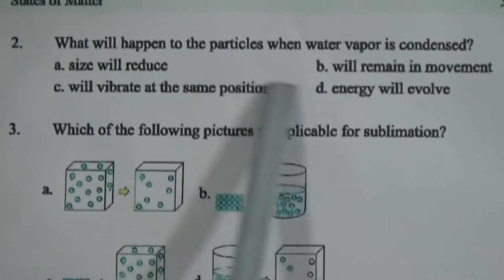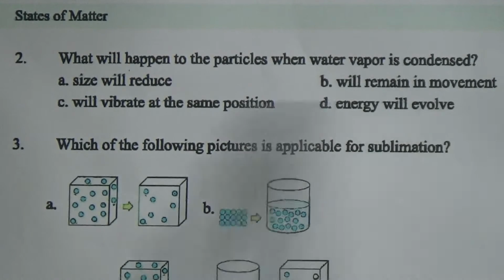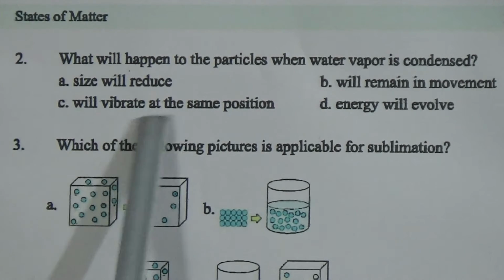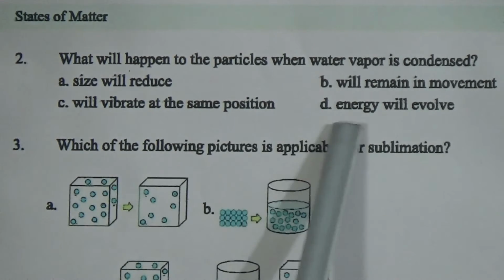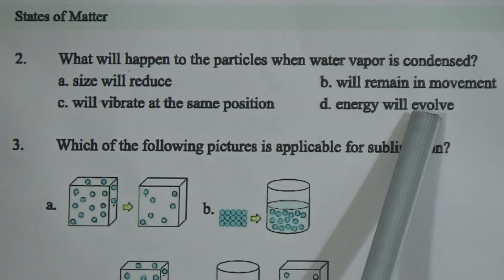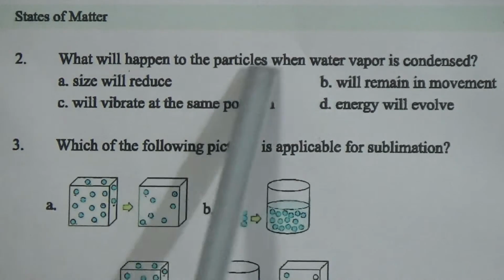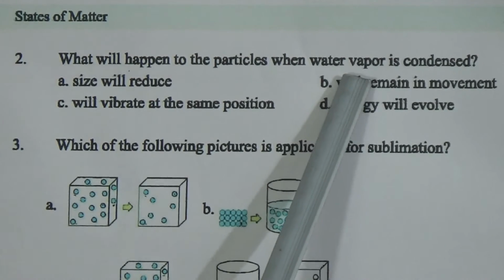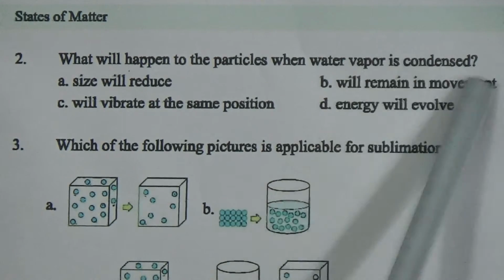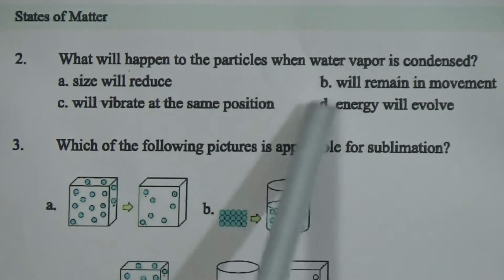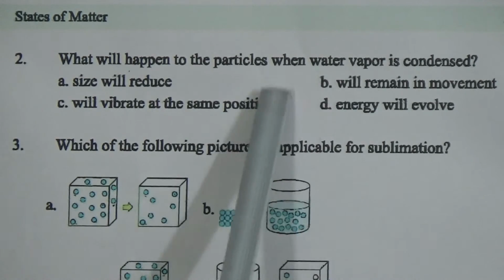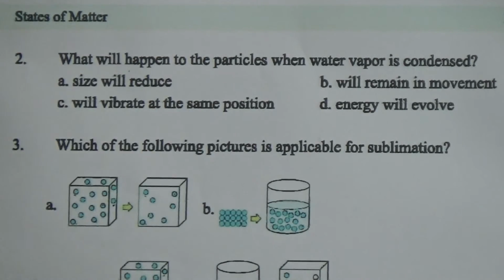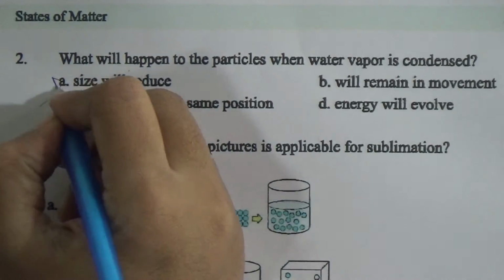Now come to what happens to the particle when water vapor is condensed. The size will reduce, it will remain in movement, then will vibrate at the same position and energy will evolve. That means if we condense the water vapor, it will turn into water. That means the water vapor size will be reduced.